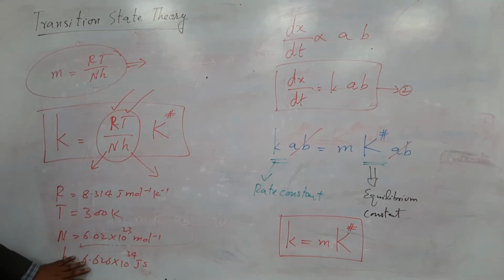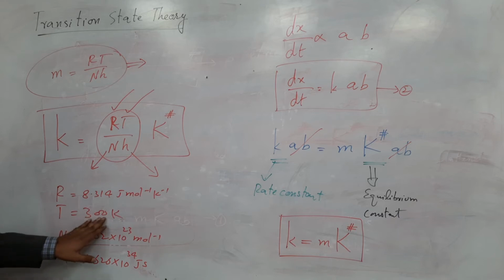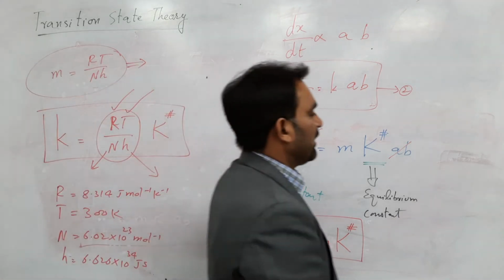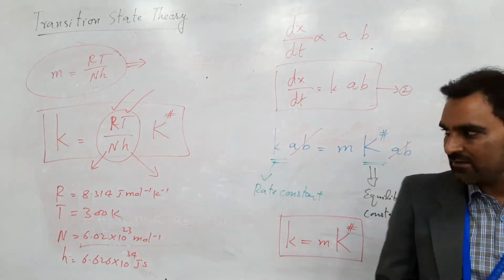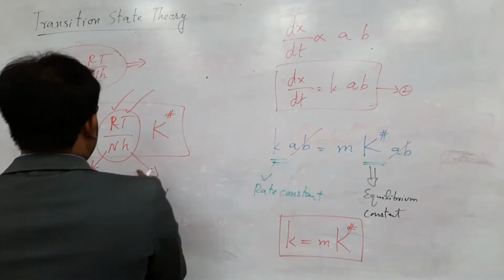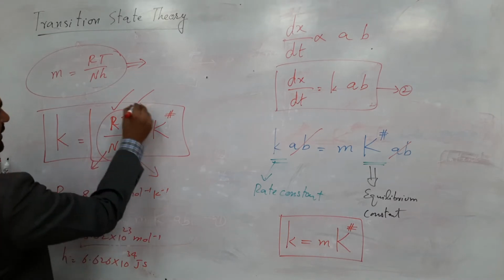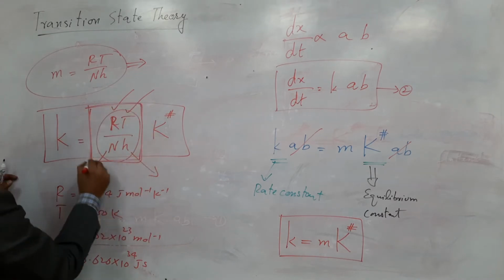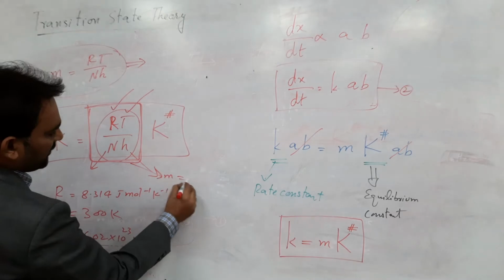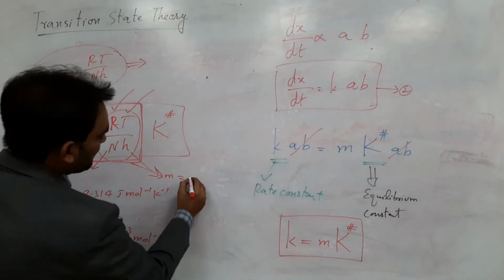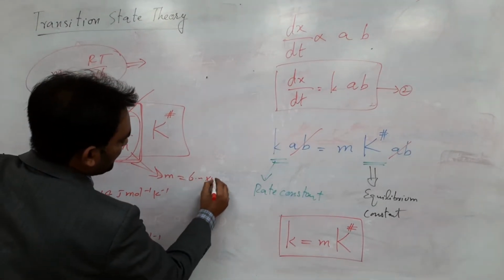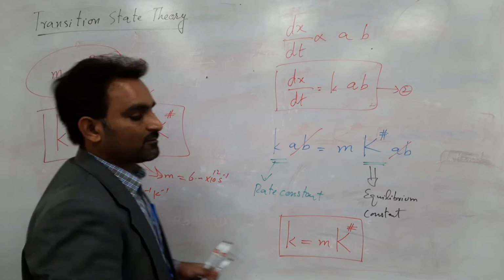By putting all these values, if you are dealing with a temperature of 300, you will have a value of approximately 10 raised to power 12. So this m will have a value of about 10 raised to power 12 per second.